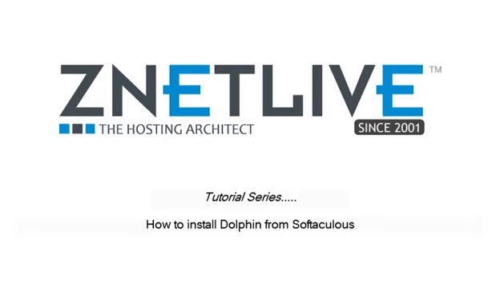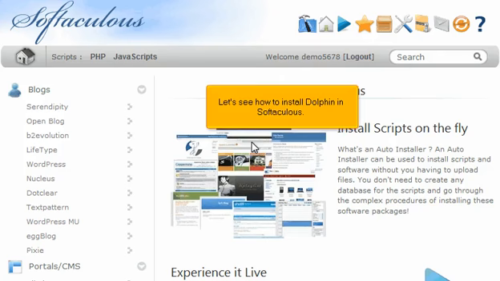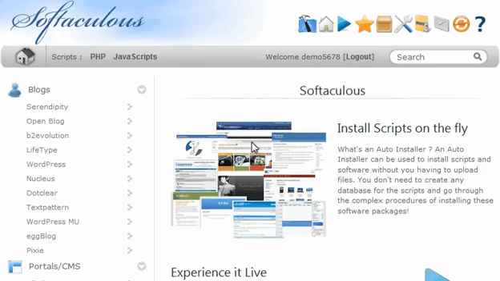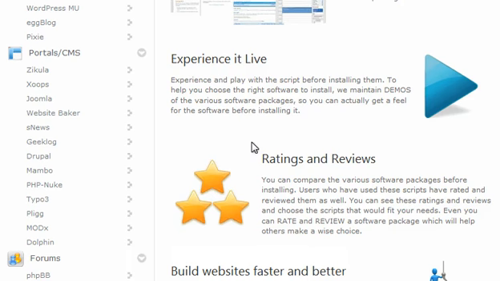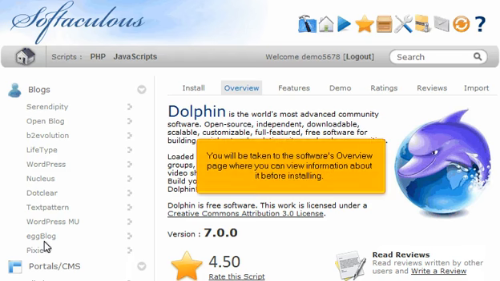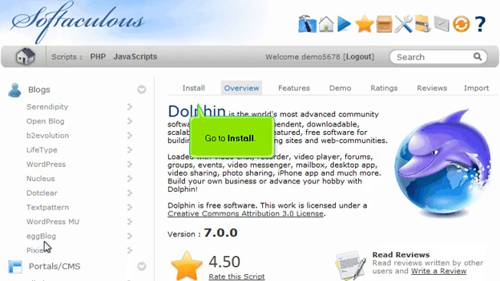How to install Dolphin from Softaculous. Let's see how to install Dolphin in Softaculous. Scroll down until you find it in the menu. Click Dolphin. You will be taken to the software's overview page where you can view information about it before installing. Go to Install.